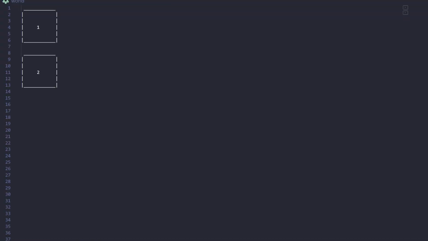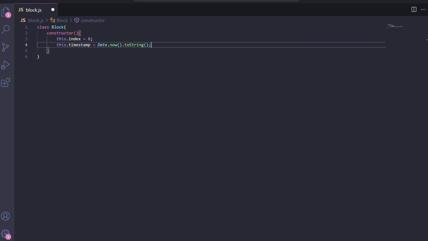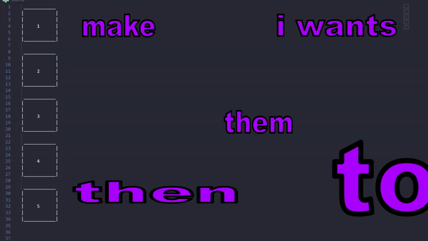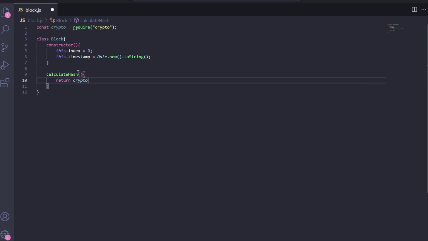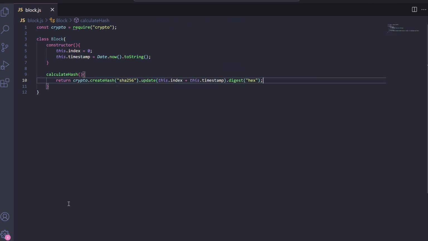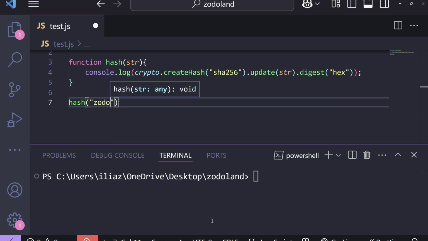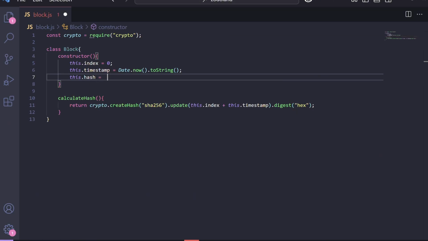Each block needs a number for being ordinal, so I give them an index property, and I also like to know their birth. Then I want to make them unique. For doing that, I can use a hash function, a mathematical algorithm that converts data of any size into a fixed size string. That means when you pass a string to a hash function, it will do some math and make this. I use that and set every one of my blocks with a unique hash.